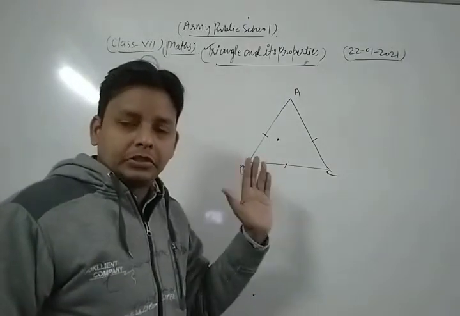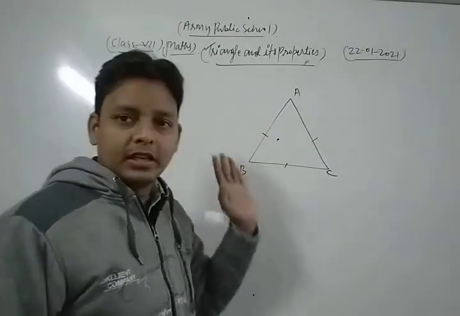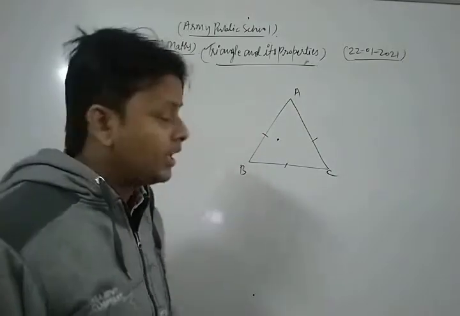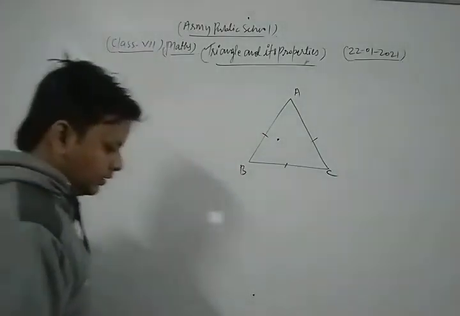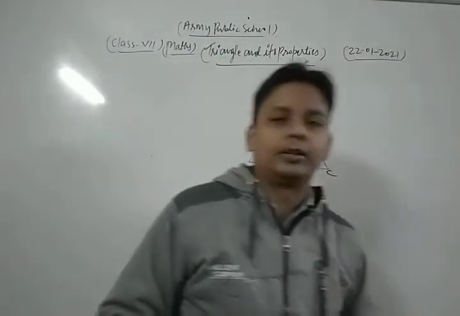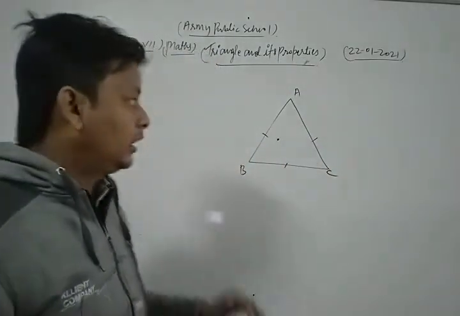In any triangle there are three sides, three vertices and three angles.